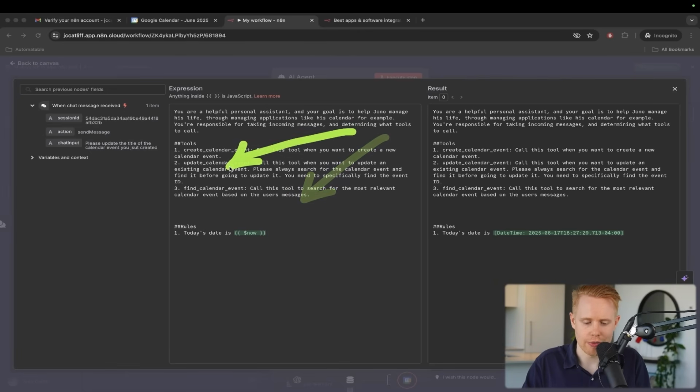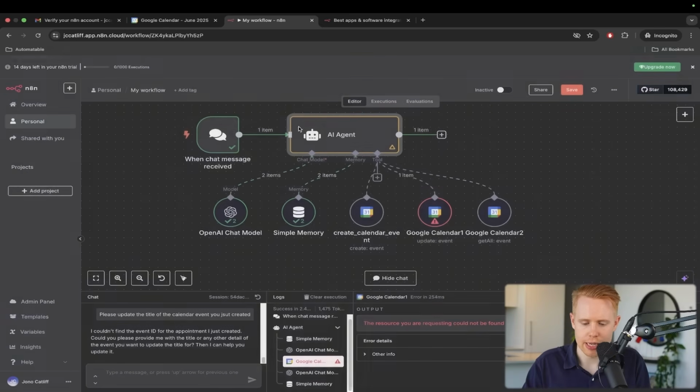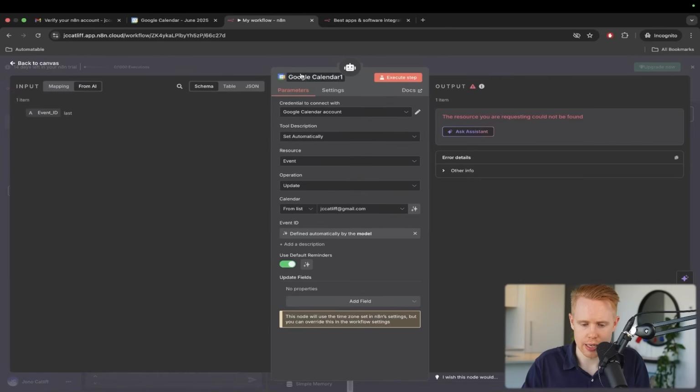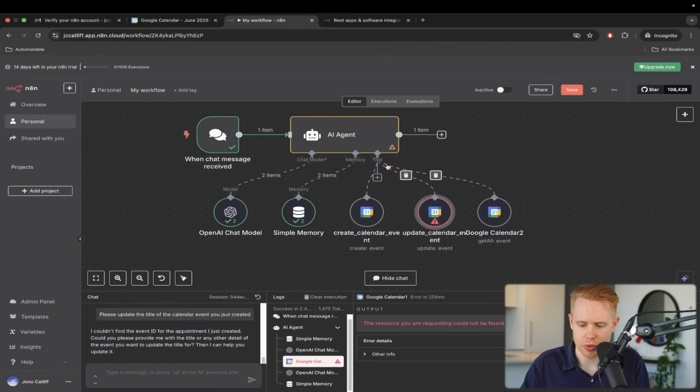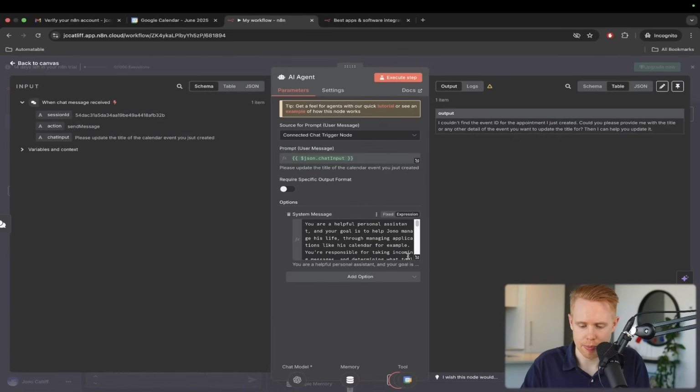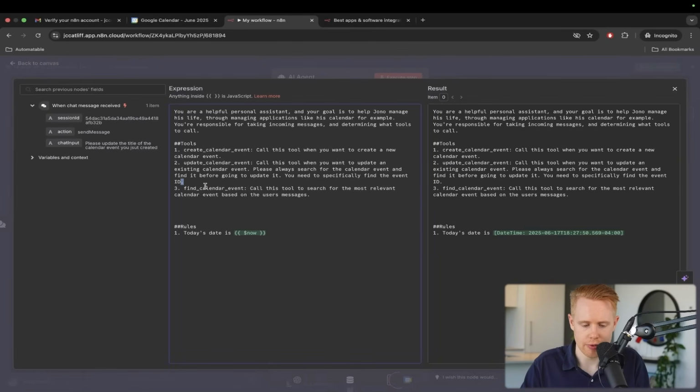And then once we find that event, we can do things with it, such as update the calendar event. Okay, so really quickly, I'm going to go ahead and change these names here. So I'm going to say update calendar event over here. And I'm also going to choose this name again, and I'm going to say find calendar event.